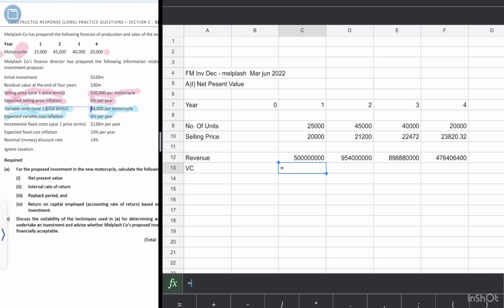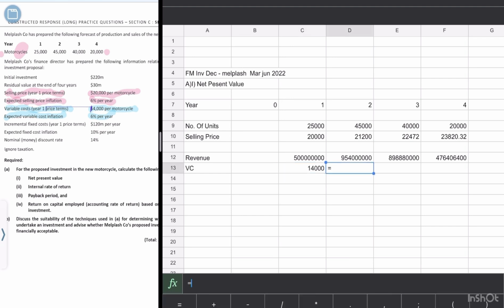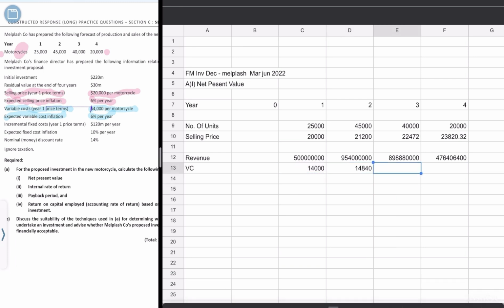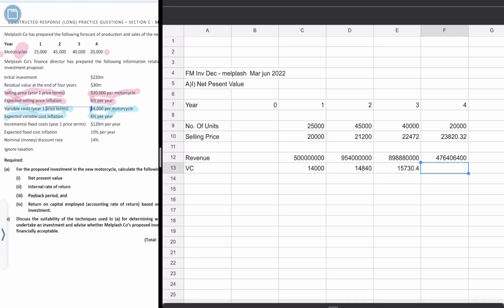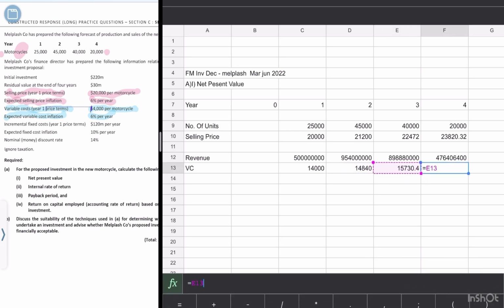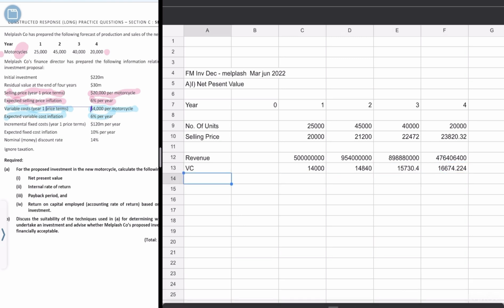This is 14,000, and then 14,000 multiplied by 1.06. Enter. Then we take this amount multiplied by 1.06. Enter. Then this amount multiplied by 1.06. Enter. Now we have variable cost including the inflation.